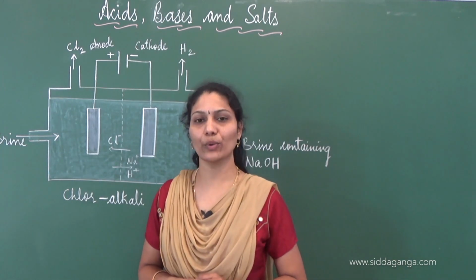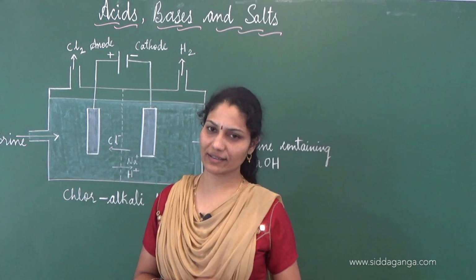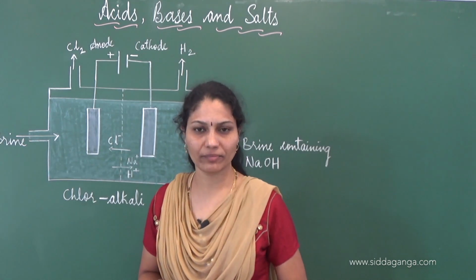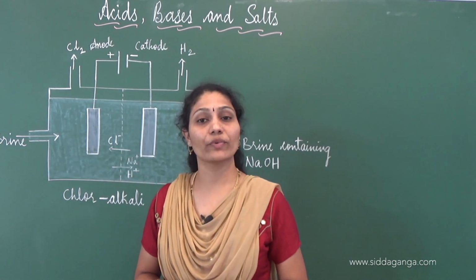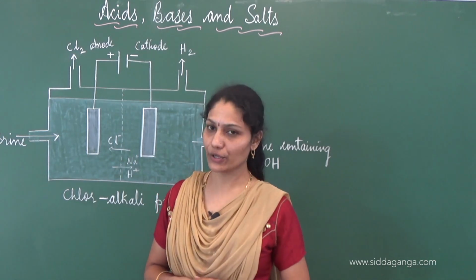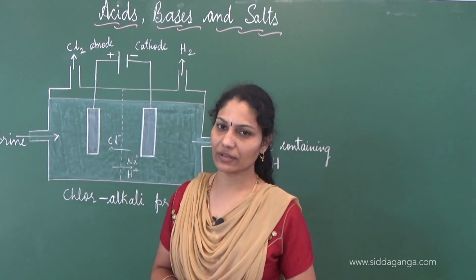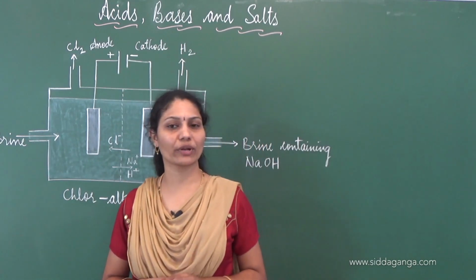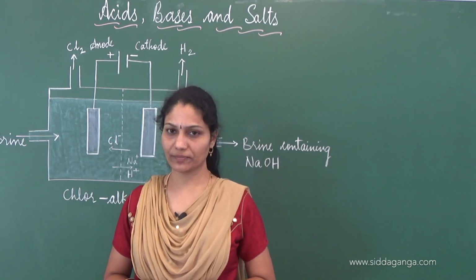Before that, we will know what this sodium chloride is. Sodium chloride, or the common salt, is one which is widely and regularly used in our food. Chemically speaking, sodium chloride is a neutral salt.